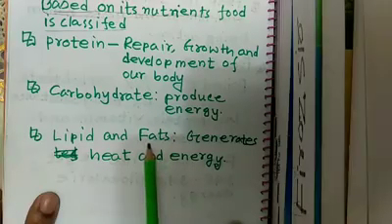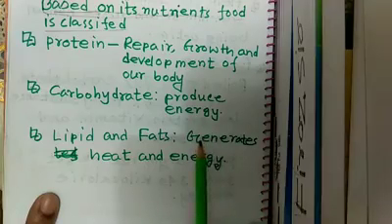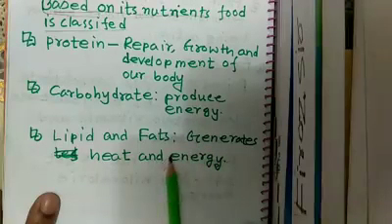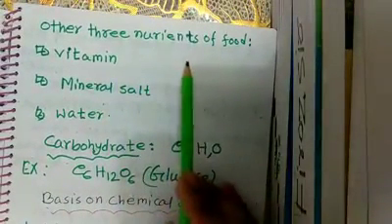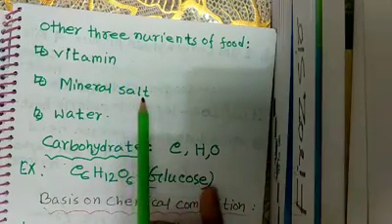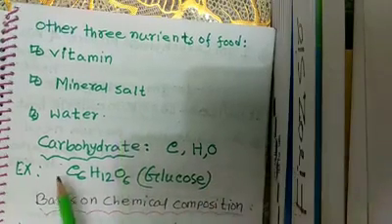Now, lipid and fats. Lipid and fats generate heat and energy. Heat is very necessary for our body, because after taking food, it goes to our stomach and digestion occurs. Here, one kind of chemical reaction also occurs, and for this reaction heat is required in the stomach. Besides these, there are three more nutrients of food: vitamin, mineral salt, and water. These are also very important for our body.